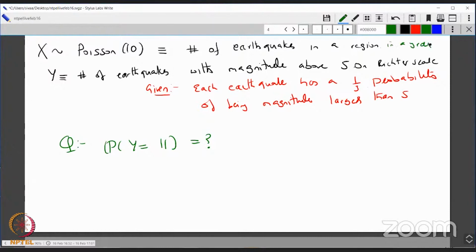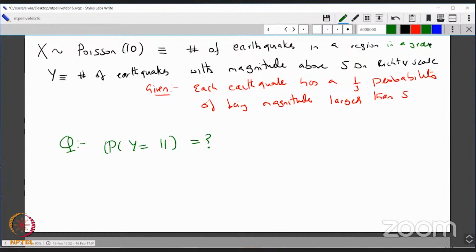Is the question clear to all of you? So you have your Poisson, X, the number of earthquakes, is Poisson 10. Each earthquake is magnitude 5 or more with probability p, which is 1/3. And I want you to find the probability of Y equal to 11. So why don't you all try? I'll give you 5, 10 minutes, and then I will start solving this question.